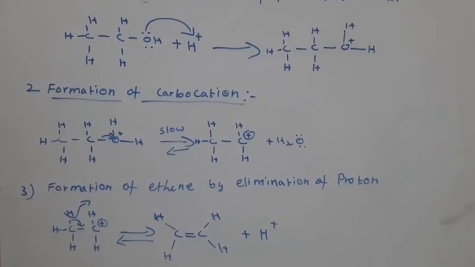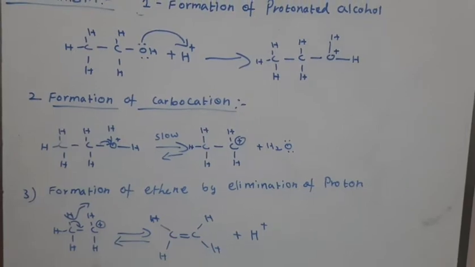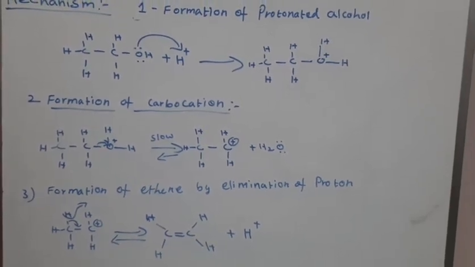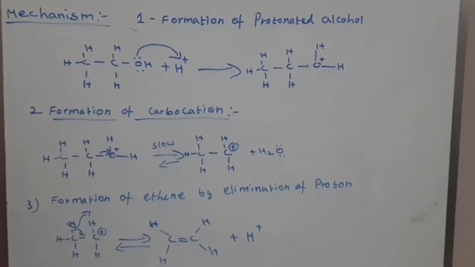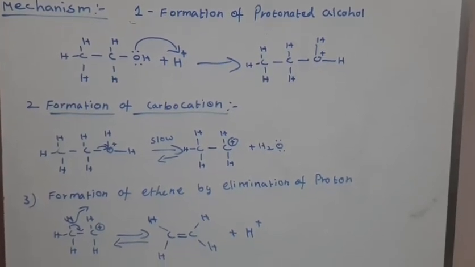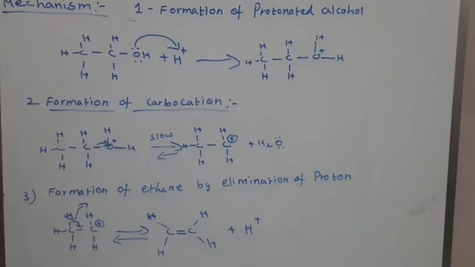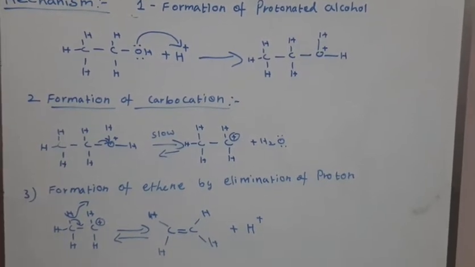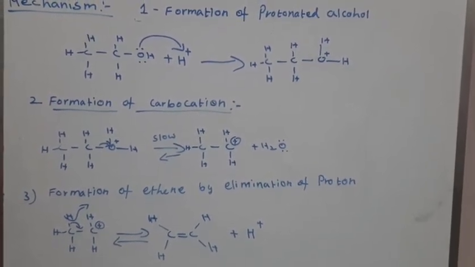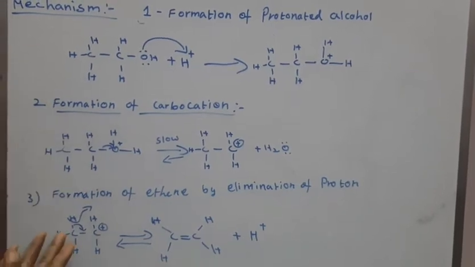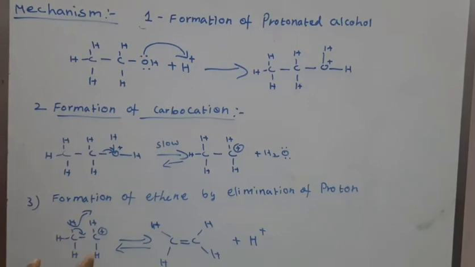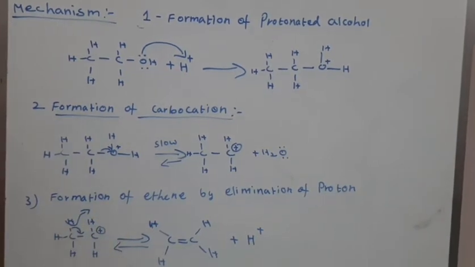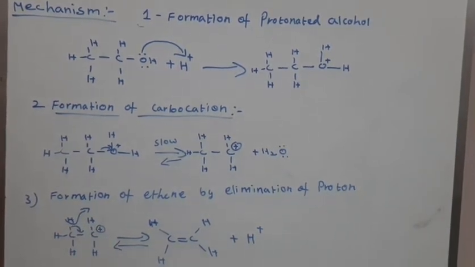For primary alcohols, the dehydration reaction takes place in the presence of strong acid. At the same time, for secondary and tertiary alcohols, the catalyst or the reaction takes place in mild acids like phosphoric acid, H3PO4. So this is your mechanism: formation of protonated alcohol, then carbocation is formed, then deprotonation takes place. Finally, we get alkene.